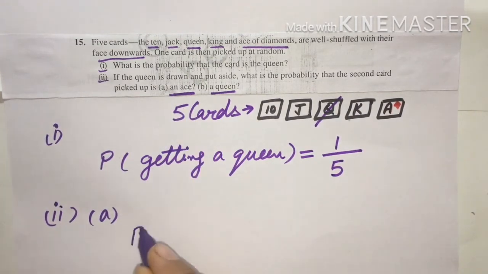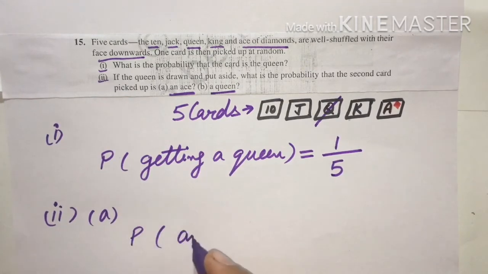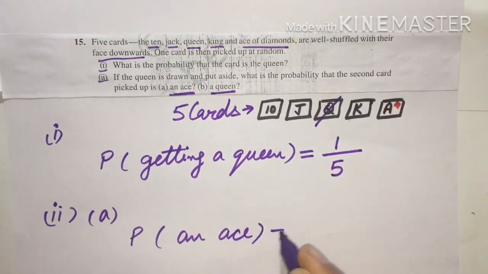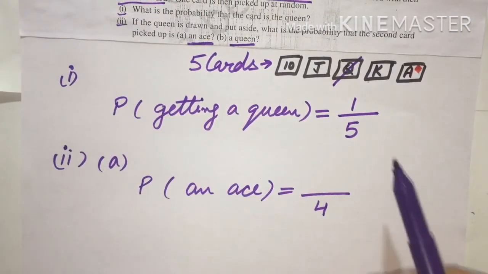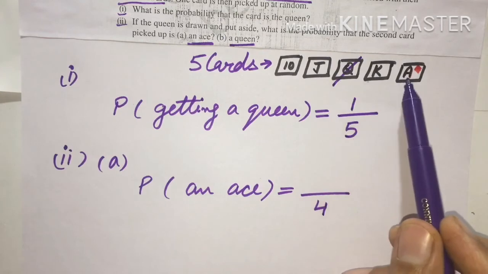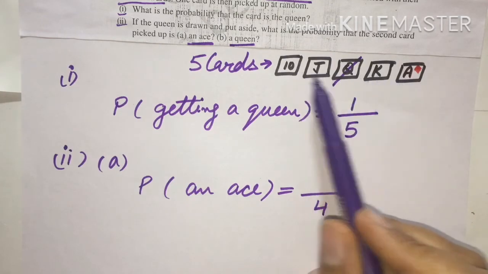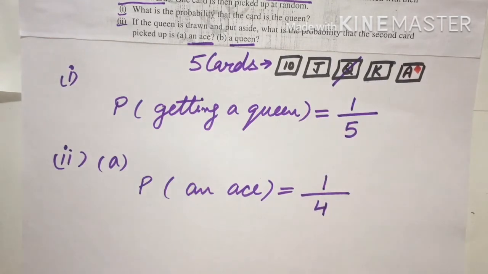So probability of getting an ace: total possible cases now are 4, right? And out of these 4 cases, one ace is there, so probability is 1 upon 4.